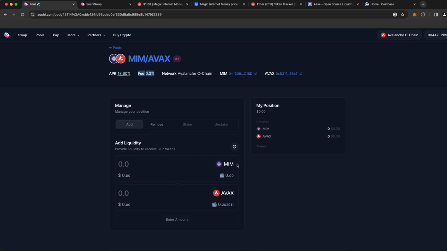So anytime somebody gives us MIM and we give them some of our AVAX, we capture a 0.3% fee on that. And based on the volume of times of capturing that 0.3% fee, it's adding up right now to an 18.6% APR, if volume stays the same as it is right now